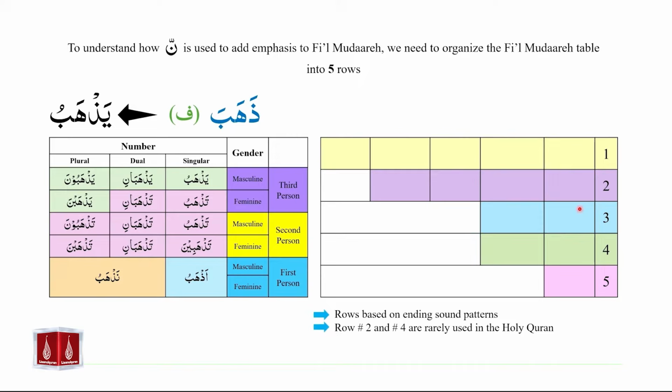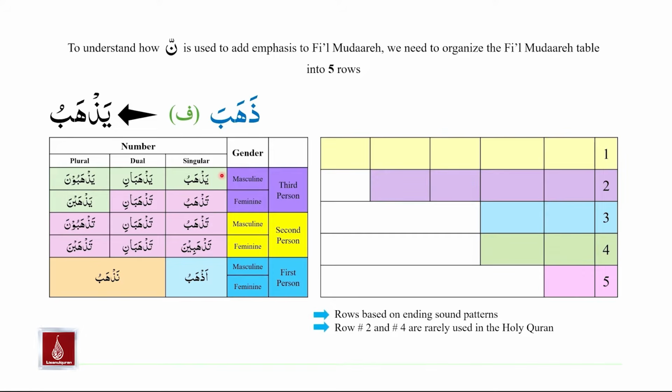Please note that we are only using this table for this specific example of how to use Nun Saqila to add emphasis in fi'l mudari. We are using the example of Zahaba, which is fi'l mazi, and we are going to use the pattern identifier fa to identify the corresponding fi'l mudari, which is yazhabu. Zahaba, yazhabu.